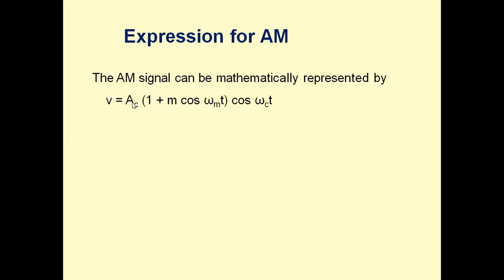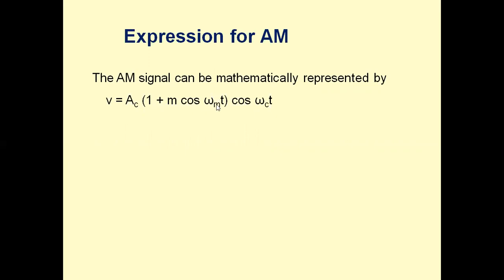So the expression for AM wave is Ac into 1 plus m cos omega m t into cos omega c t. Ac is the amplitude of the carrier. m is called modulation index.